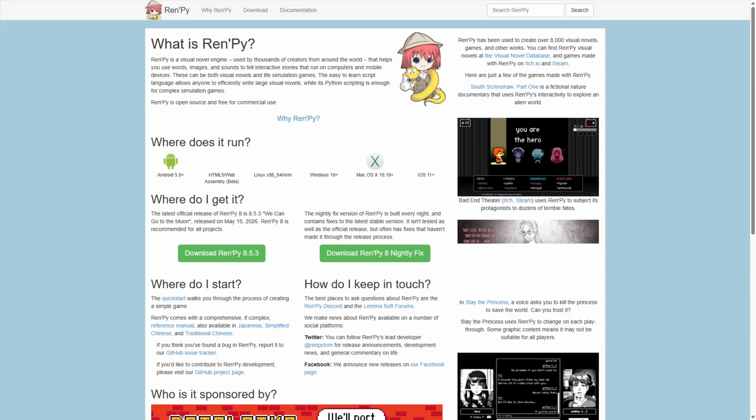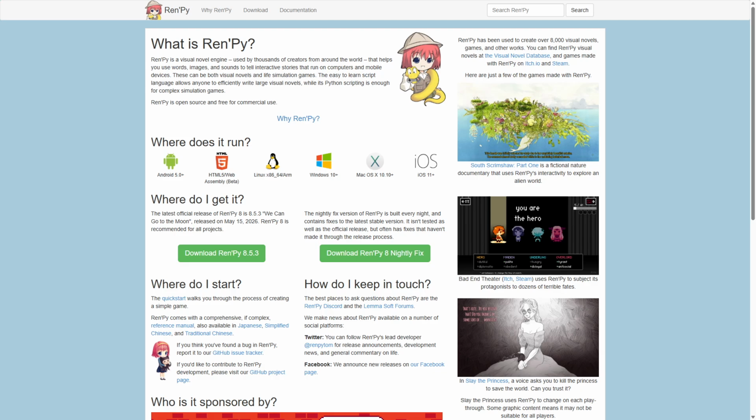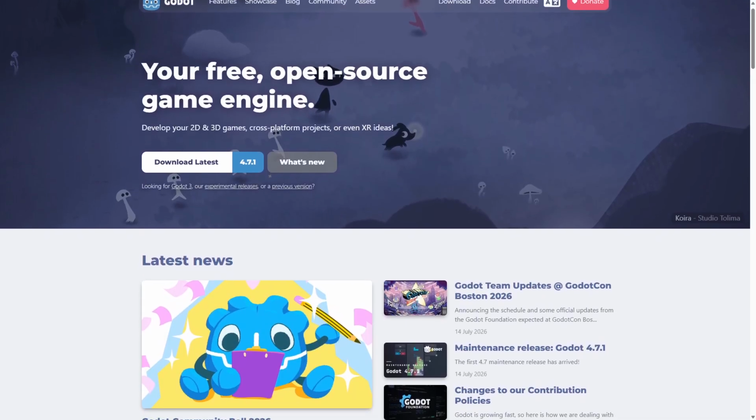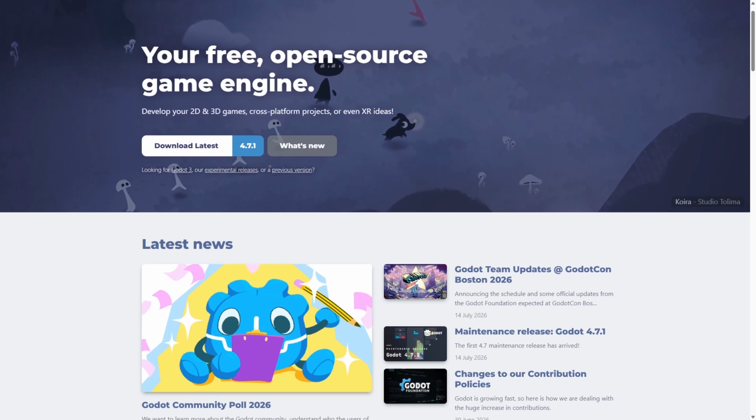Godot is a general-purpose engine supporting various genres, while Ren'Py focuses on narrative-driven visual novels. The core difference lies in Godot's flexibility versus Ren'Py's specialized storytelling tools. Godot is a free, open-source game engine designed for creating 2D and 3D games.